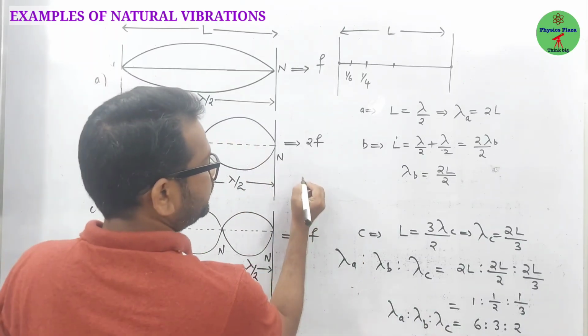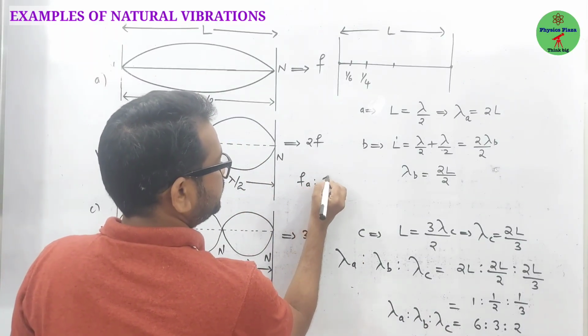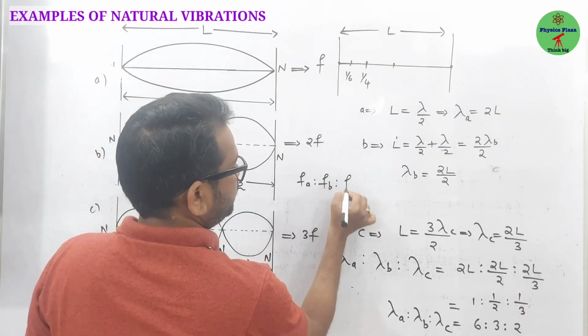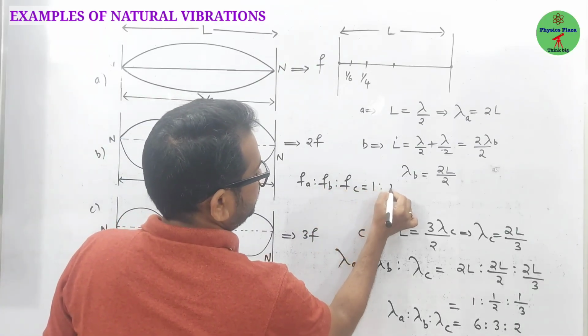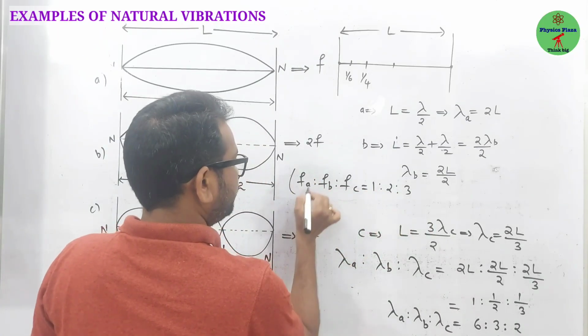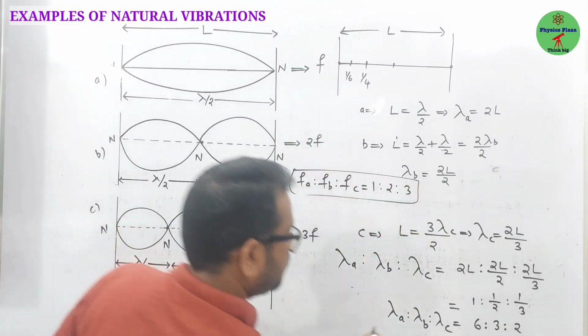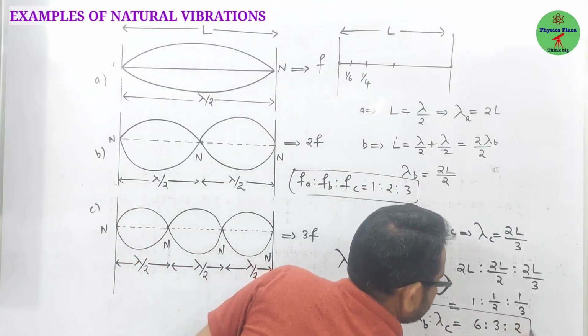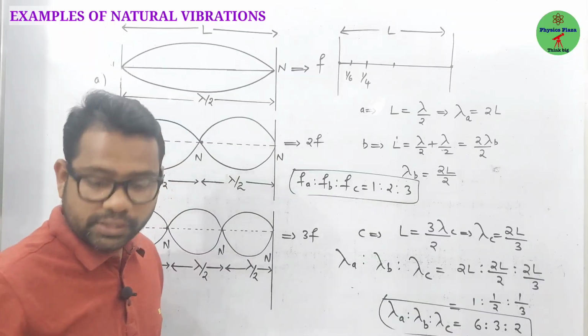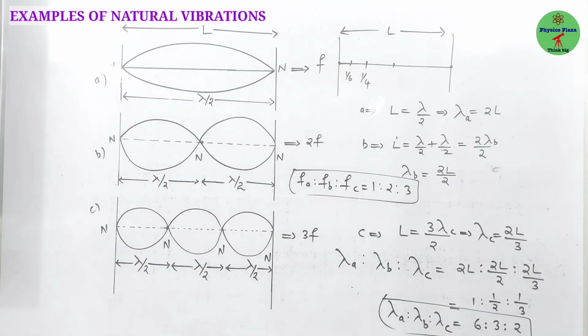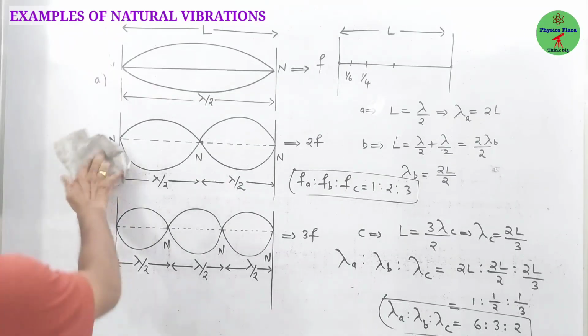Frequency, my children, again I'm telling you, frequency you can relate here. So, FA is to FB is to FC is equal to 1 is to 2 is to 3. So, frequency is 1 is to 2 is to 3, but here wavelengths are 6 is to 3 is to 2. Is it clear? Fine. So, note down, this is very important from the examination point of view. Based on this we can expect the numericals. Is it clear, children? Fine. Okay.